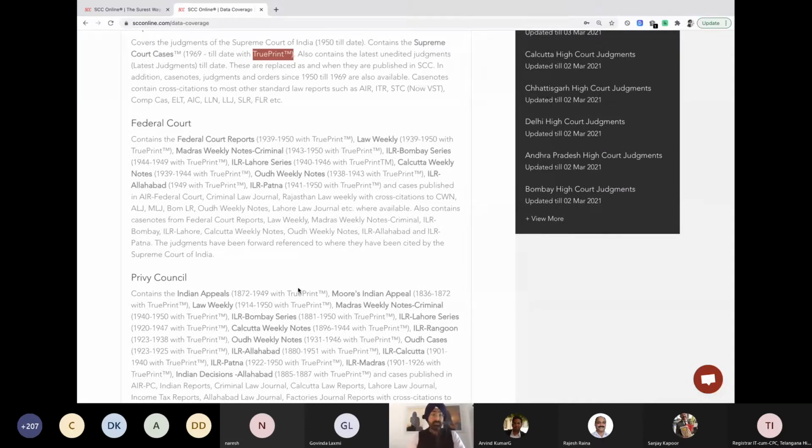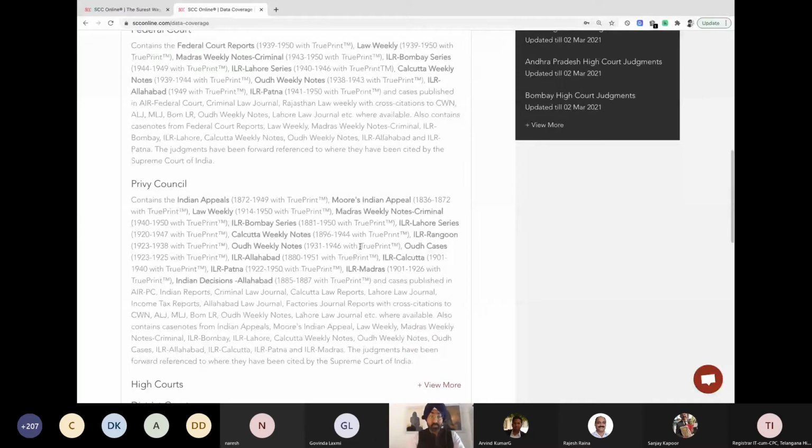In between, there was a federal court, when the Privy Council was abolished and the Federal Court became the apex court, so that period's information is also available. In total, all Privy Council judgments from 1836 till 1949 are available, from Indian Appeals and Moore's Indian Appeals as sources, and TruePrint is written next to all of these.